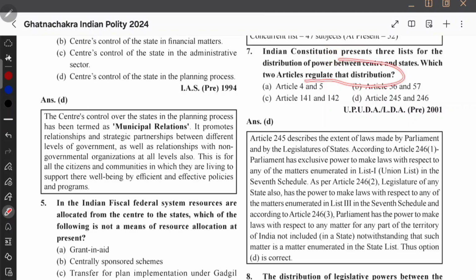Which 2 articles regulate the distribution? You remember, it will start with 24, 25, 26. The article starting with 245 is about legislative relations. 245 talks about the territorial extent of central and state legislatures, and 246, the 7th schedule, is regulating the 3 lists, the distribution of power. So the answer must have 246 for sure. There is only one option where there is 246 and 245, the territorial extent of central and state legislation. Anyway, D is the correct answer.